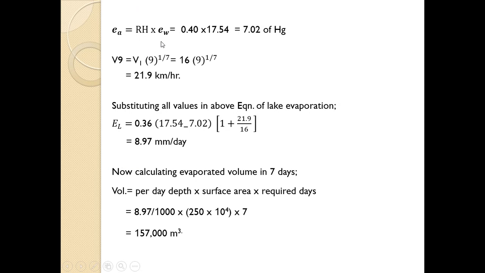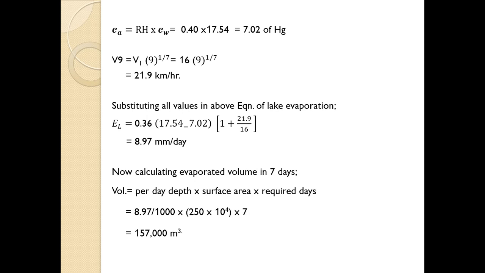So relative humidity is equal to EA upon EW, or EA equals RH into EW. We know RH, it is given in the numerical as 40%, and EW with reference to 20 degree temperature is 17.54. So obviously we can very easily calculate the saturated vapor pressure at the air temperature, EW. EA equals RH into EW comes to be 7.02 mm of mercury.